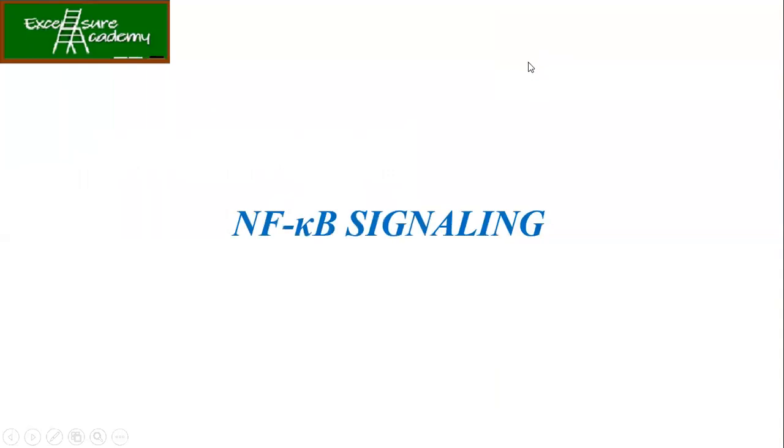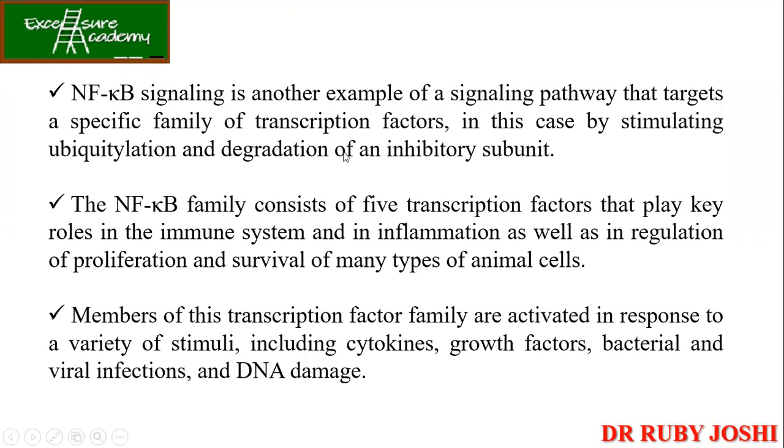Now let's talk about another type of signaling, that is NF kappa B. This is your nuclear factor kappa B. Okay, so it is another example of a signaling pathway that targets a specific family of transcription factors. Basically, we see the NF kappa B signaling in the case of the ubiquitination or the degradation of an inhibitory subunit. We have got 5 transcription factors in which the NF kappa B family is playing an important role.